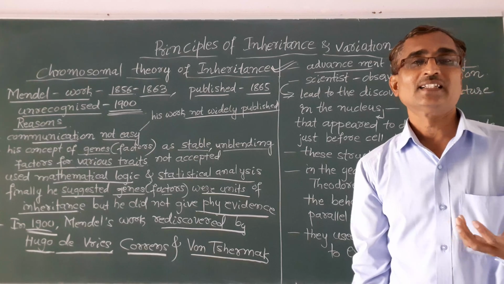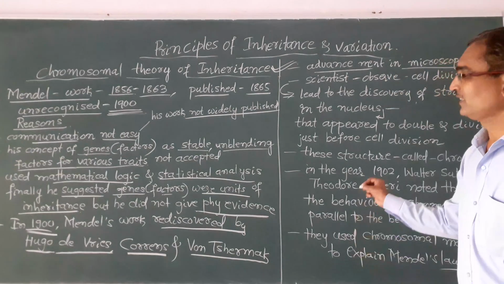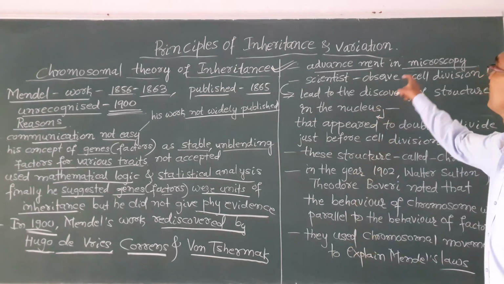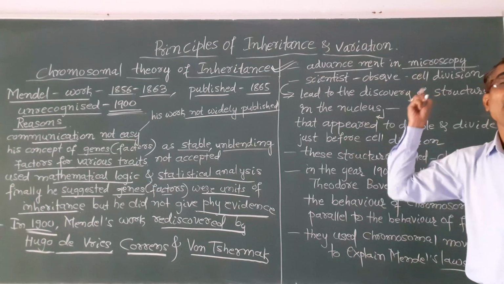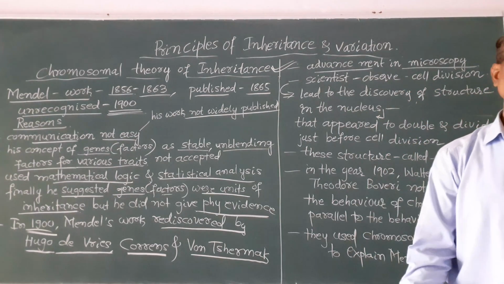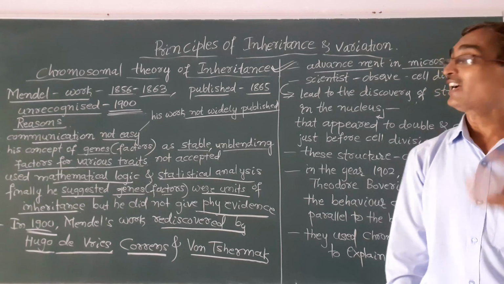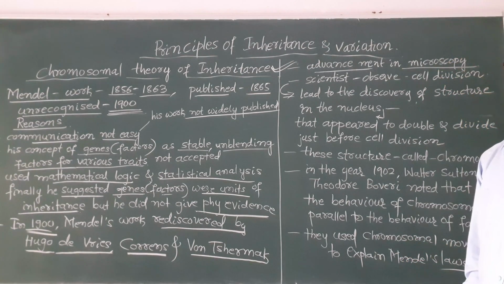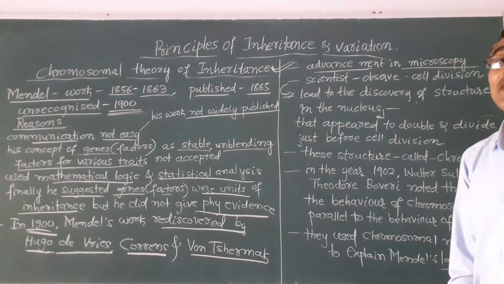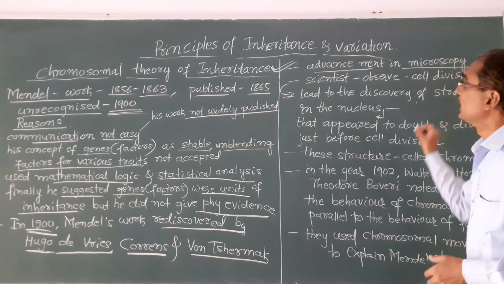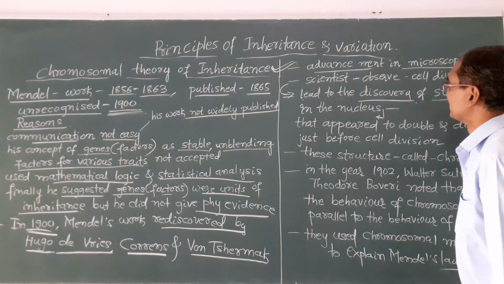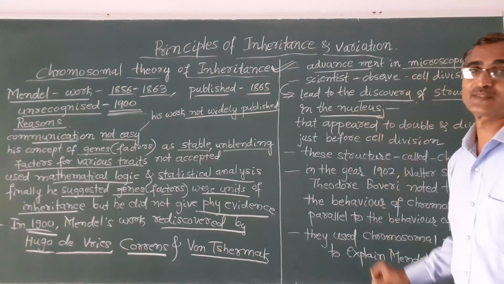naked eyes. Okay, so during this period, that is during 1900, there was development in microscopy, and the microscope was invented. The invention of this microscope led to the discovery of a structure in the nucleus.